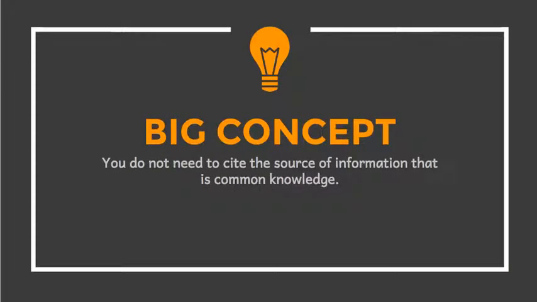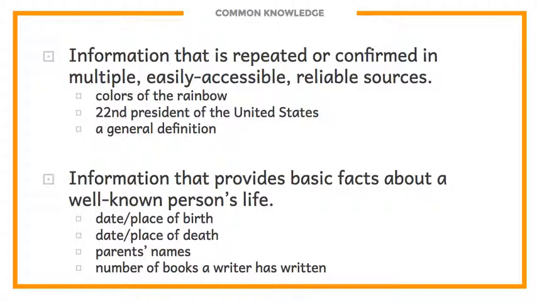The first thing is that you do not need to cite the source of information that would be considered common knowledge. Many students believe that common knowledge refers to the information that they have about the topic, but a better definition of common knowledge would be that it is information that is repeated or can be confirmed in multiple, easily accessible and reliable sources.